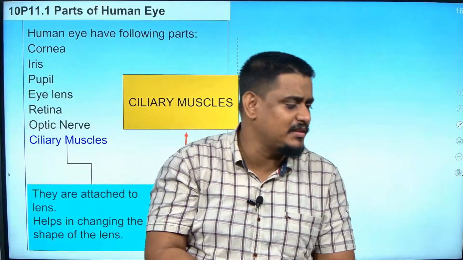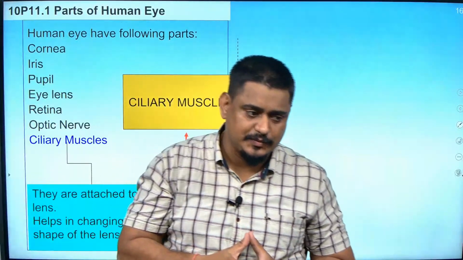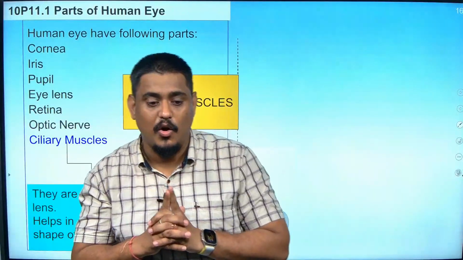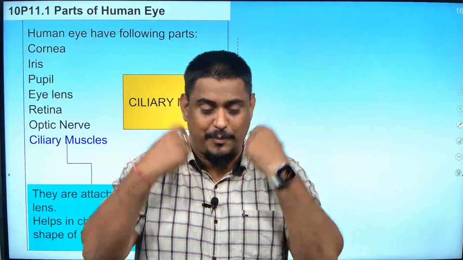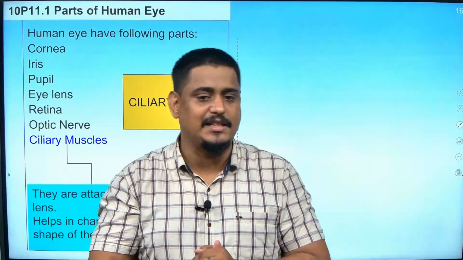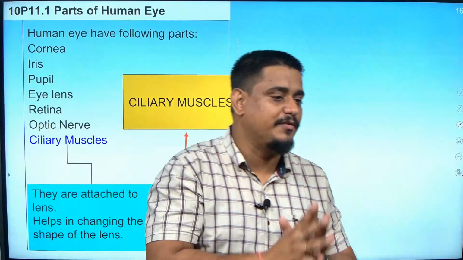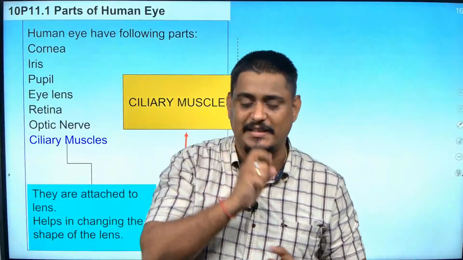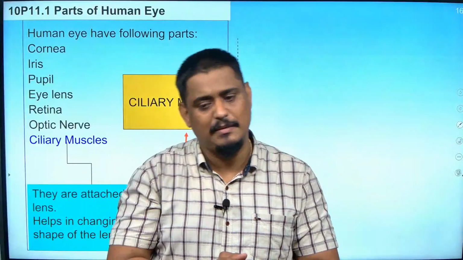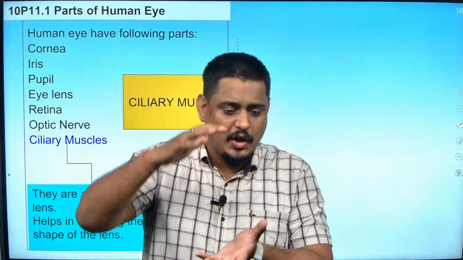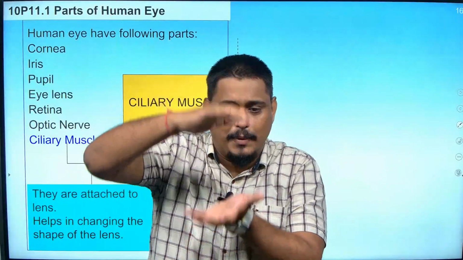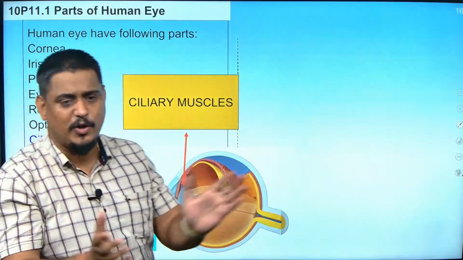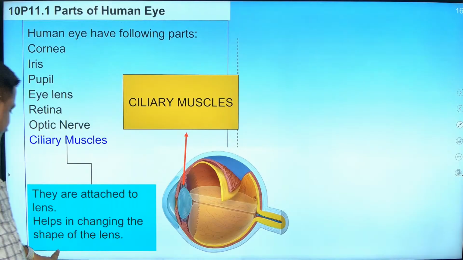Then I talked about ciliary muscles. What about time? The time taken by our human eye to convert the image into perception is 1/10 second. That is called persistence of vision. Then I spoke about ciliary muscles. They are the part of the eye which controls how much my lens will be bulged. They adjust the focal length of the lens. Clear? I hope all these points are clear. Shall I proceed further?